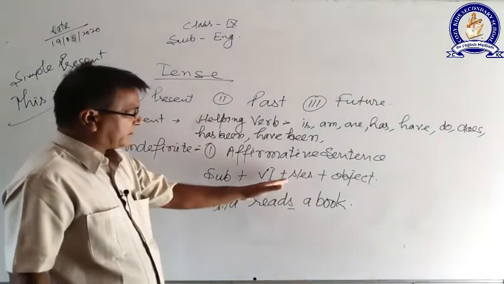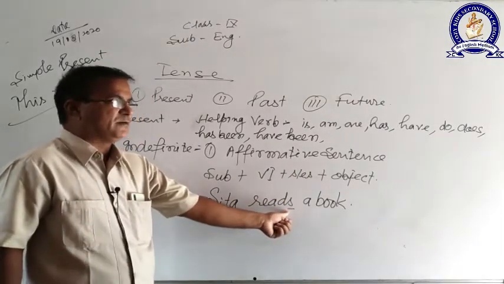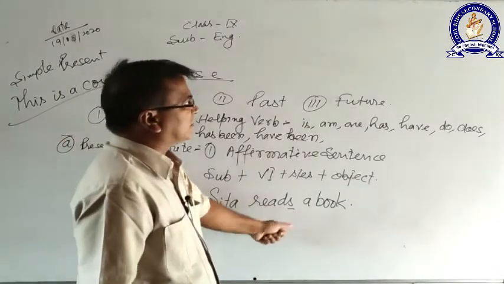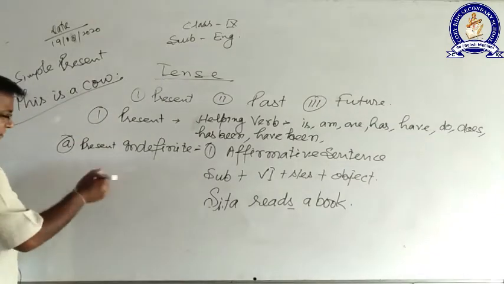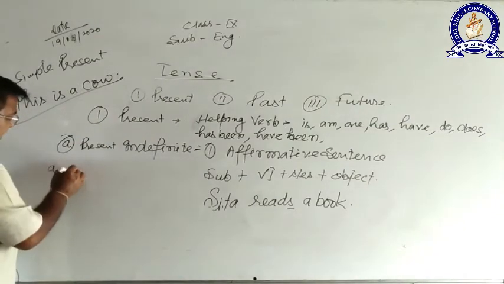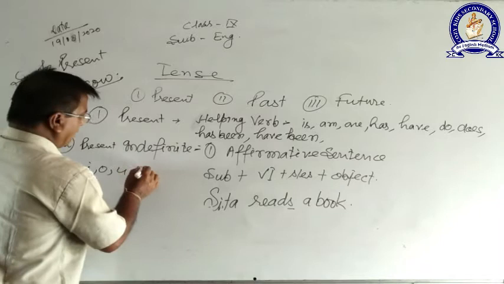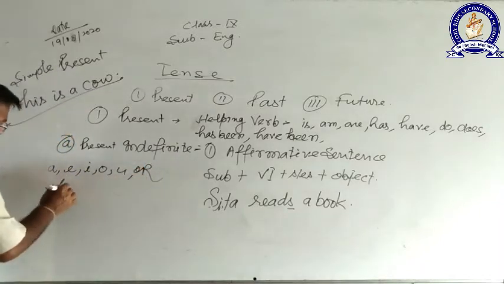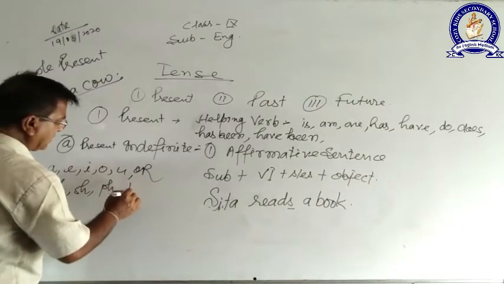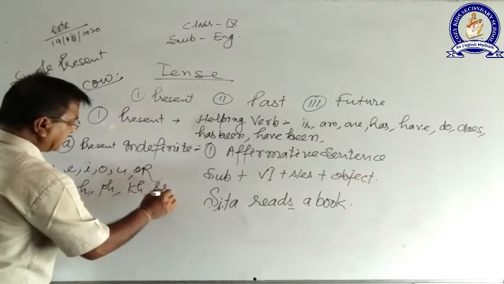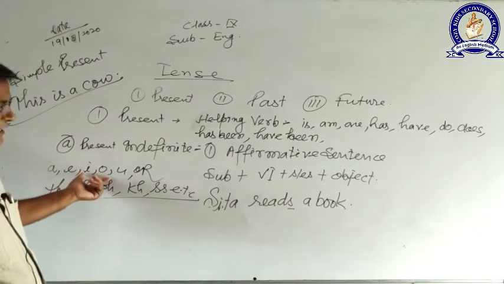For the addition of s or es, it all depends on the last letter of the verb. If the last letter of the verb is a vowel, I mean either a, e, i, o, u, or th, sh, ph, kh, double s, etc., then only we have to add es.